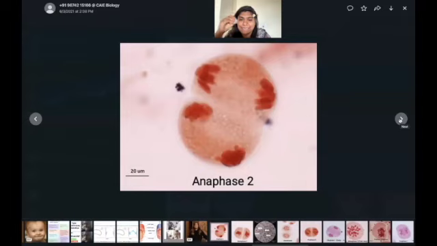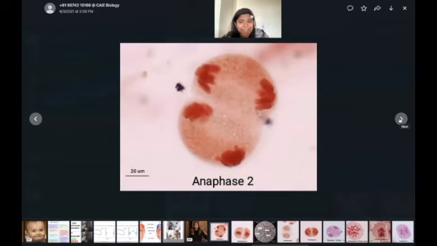So this is a cell that is undergoing the process of anaphase. This is where the cell is dividing, right? You can see that all the chromosomes and the sister chromatids are away from the center, and this is how they're going to look. Now, this image has been created by one of the AS level students. How did they go about doing this? They observed all these structures under the microscope and they stained them.